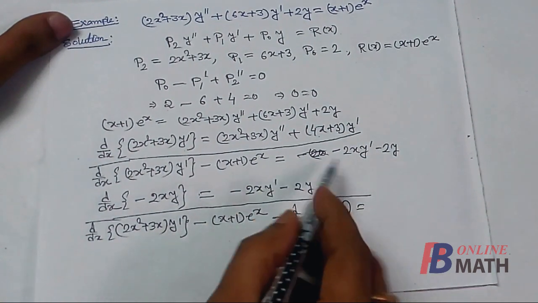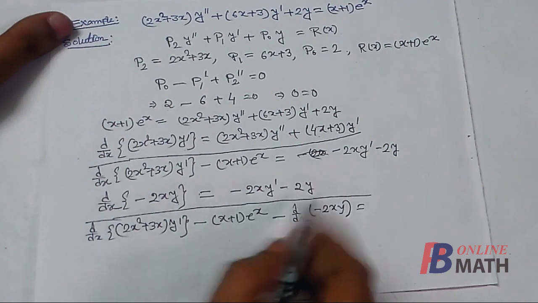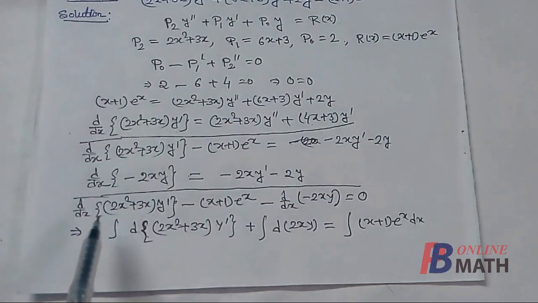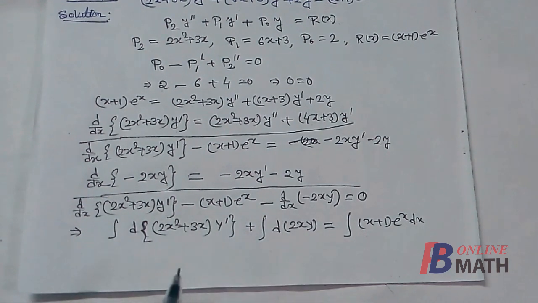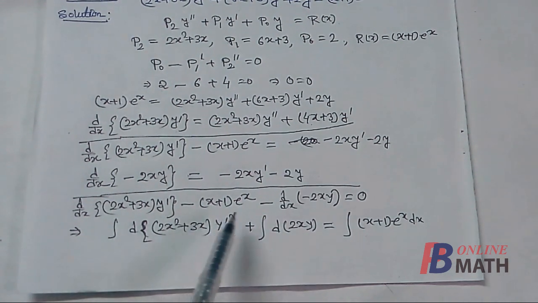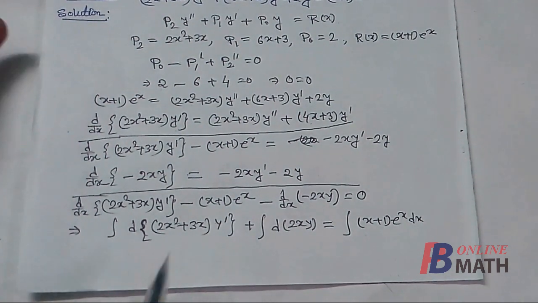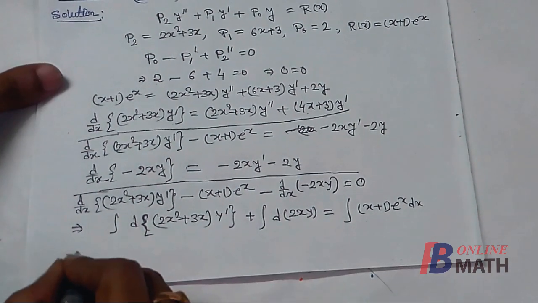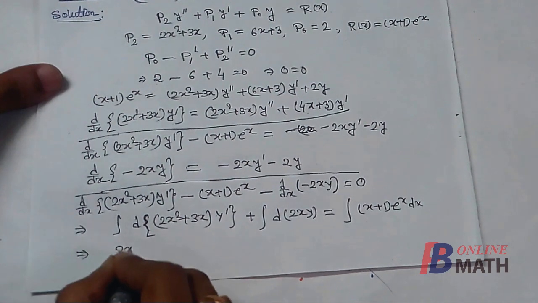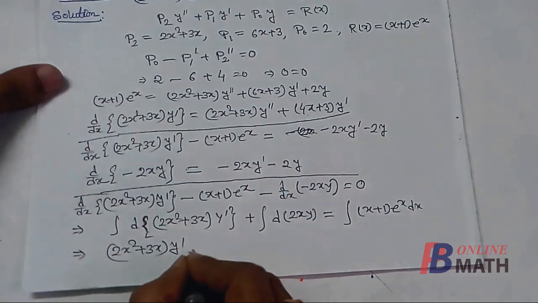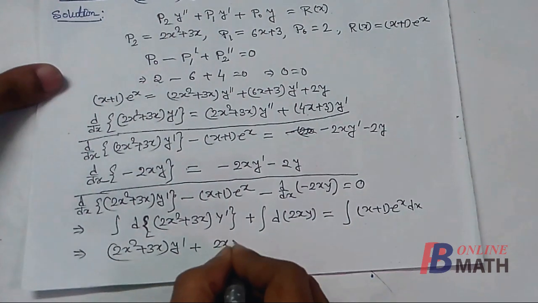Now we find that all the terms on the right hand side will be cancelled out, so it is 0. Next we shall integrate this equation. For that reason we have taken this part to the right hand side. So next we shall integrate with respect to x. After the integration, it becomes (2x² + 3x)y' + 2xy.